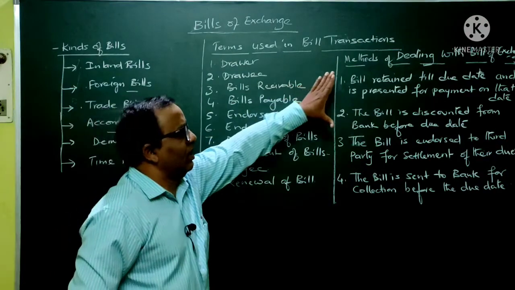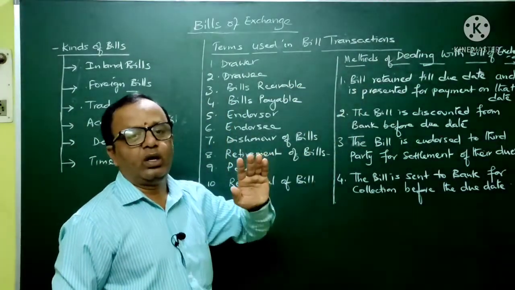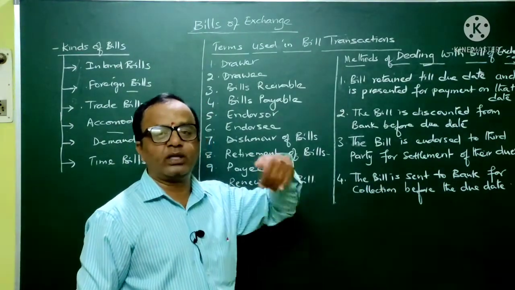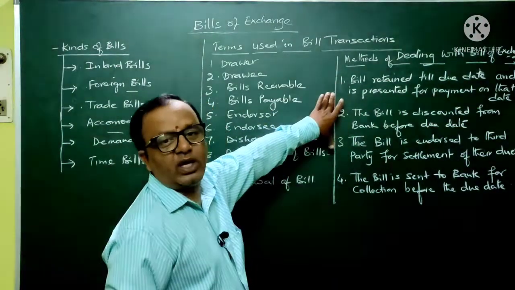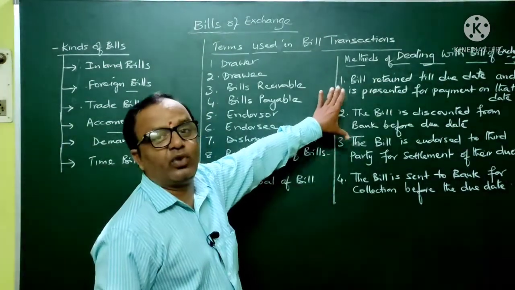Next, methods of dealing with a bill of exchange. In other words, the drawer, after drawing the bill on the drawee, in other words, the creditor after drawing the bill on the debtor, has four alternatives left in front of him before the due date. He can do these four things. These are the four alternatives left over.